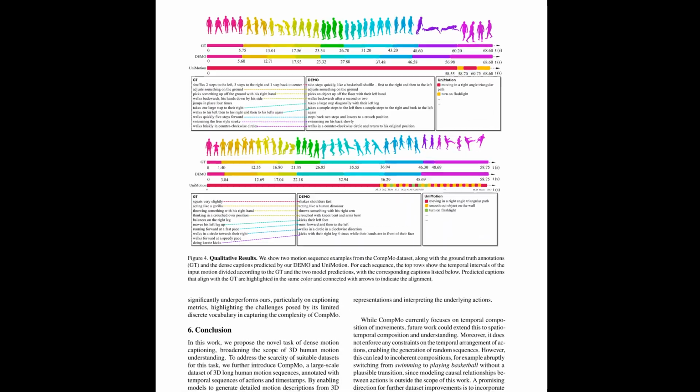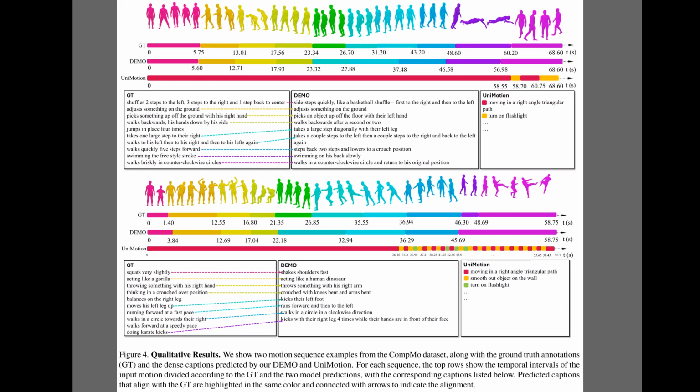So while Table 2 showed the quantitative gains, Figure 4 illustrates what those gains look like in practice. This figure contrasts ground truth segments with Demo and Unimotion predictions, using color bars and arrows to mark which captions align to which time span. In the upper sequence, Demo tracks many short actions with consistent boundaries, so captions match colors across the bar. In the lower sequence, Unimotion fragments events, whereas Demo keeps longer, coherent segments that reflect the described actions.